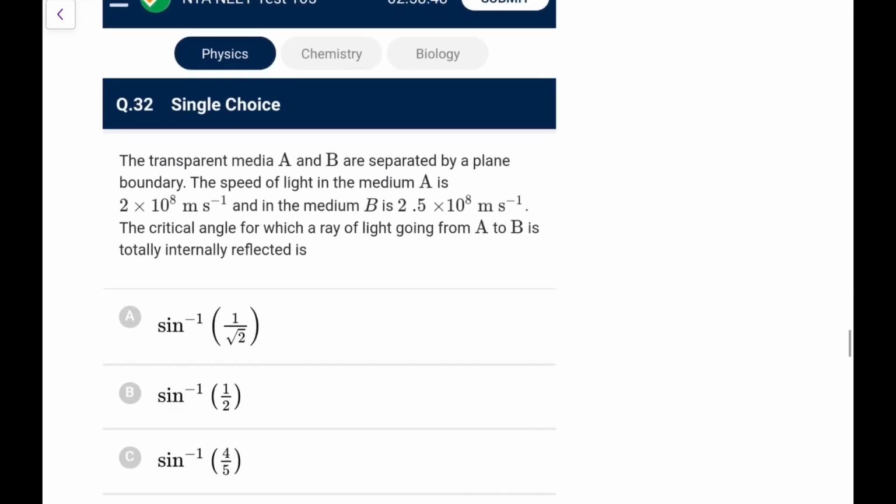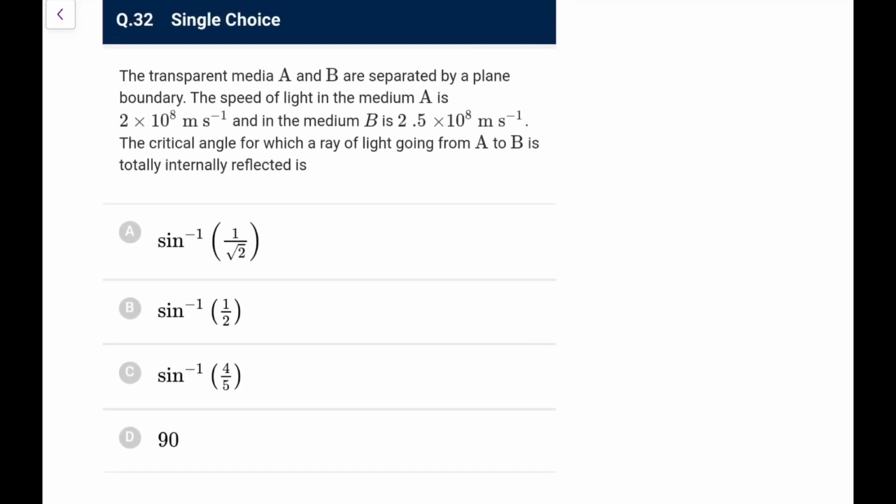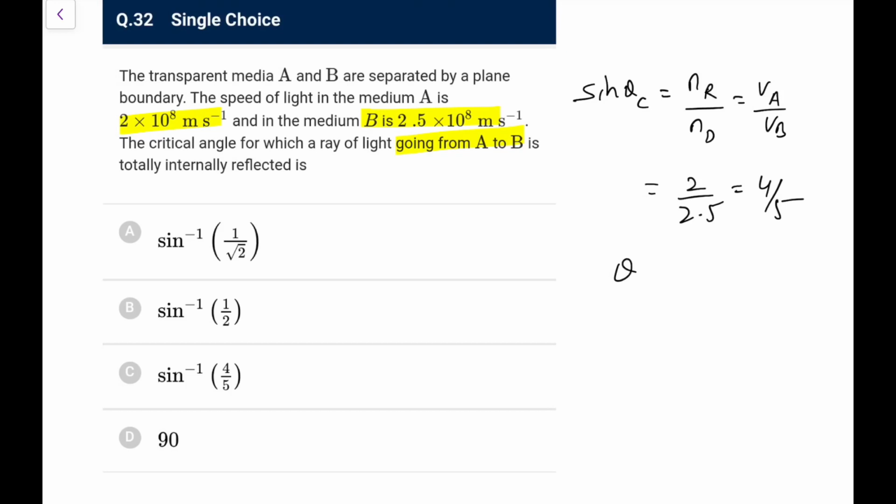Next one, transparent media A and B separated by a plane boundary, speed of light in A is this and B is this, the critical angle at which a ray of light going from A to B is TIR. So sin theta c is always written as n rarer upon n denser, so that would be the reverse of the velocity. Here denser is A, so I can say reverse would be velocity in B to velocity in A, because it would be reverse of n in the velocity, that would be 2 upon 2.5, that you can say is 4 by 5, that means sine inverse 4 by 5. I can directly go for option C in this particular case.